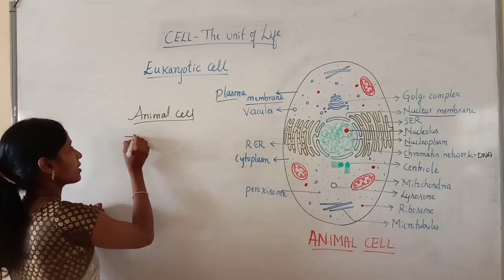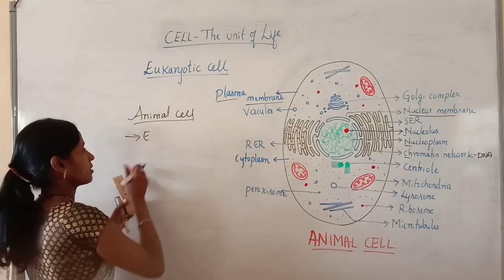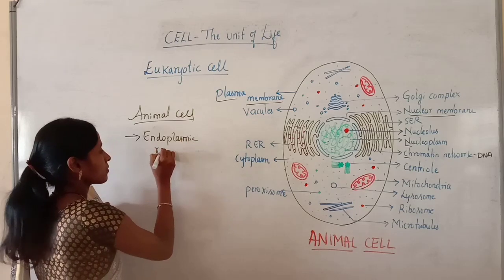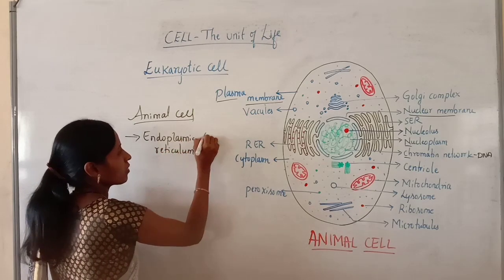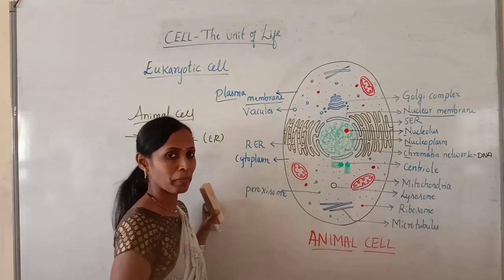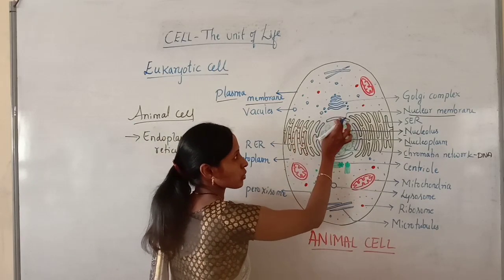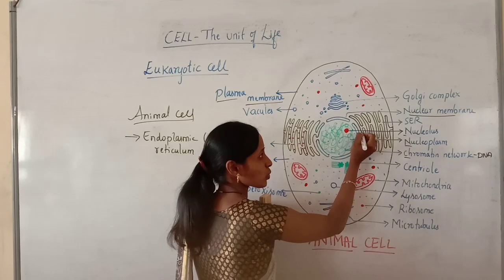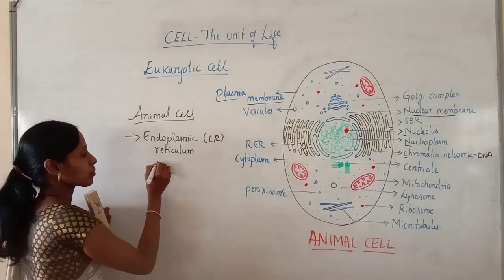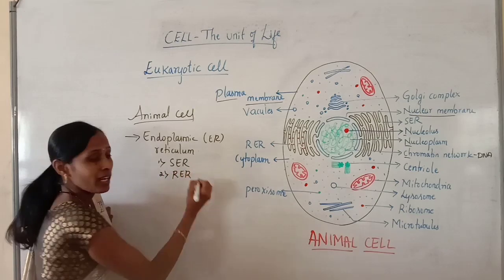Next followed by the endoplasmic reticulum. We write the complete name, endoplasmic reticulum. Already I told you, it usually arises from the nuclear membrane. You can observe here the nuclear membrane is there, and from this nuclear membrane the endoplasmic reticulum arises. This endoplasmic reticulum is again differentiated into smooth endoplasmic reticulum and rough endoplasmic reticulum.